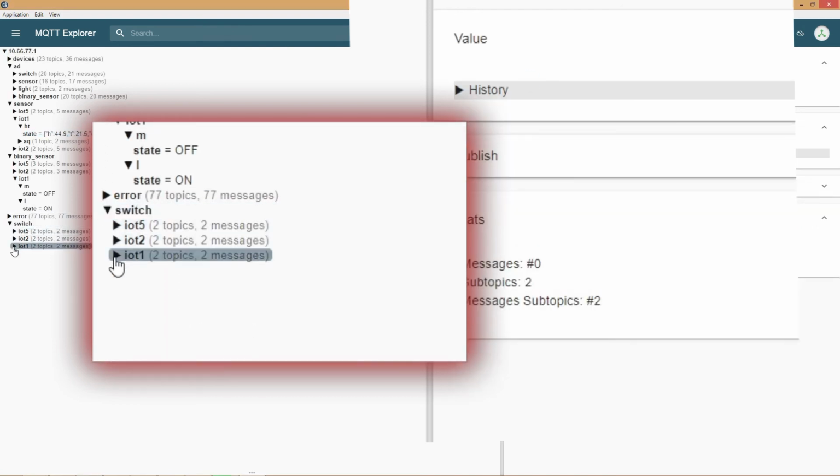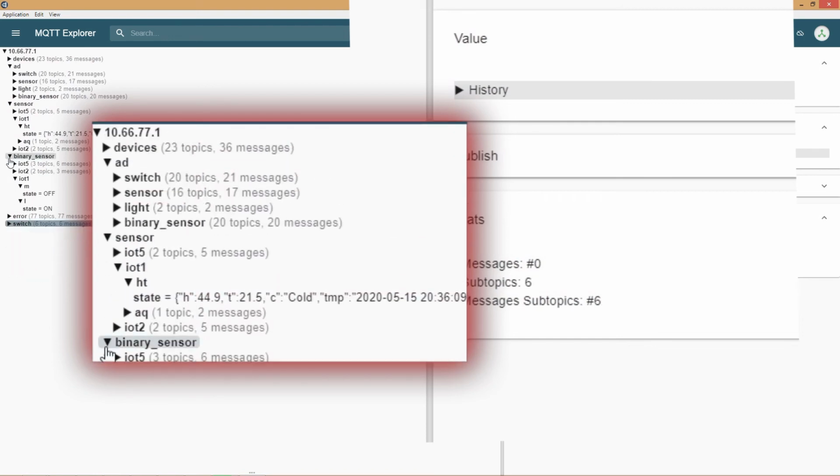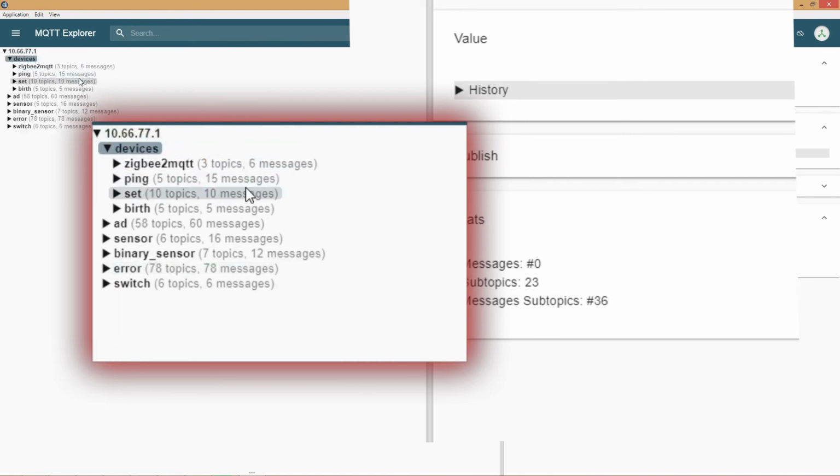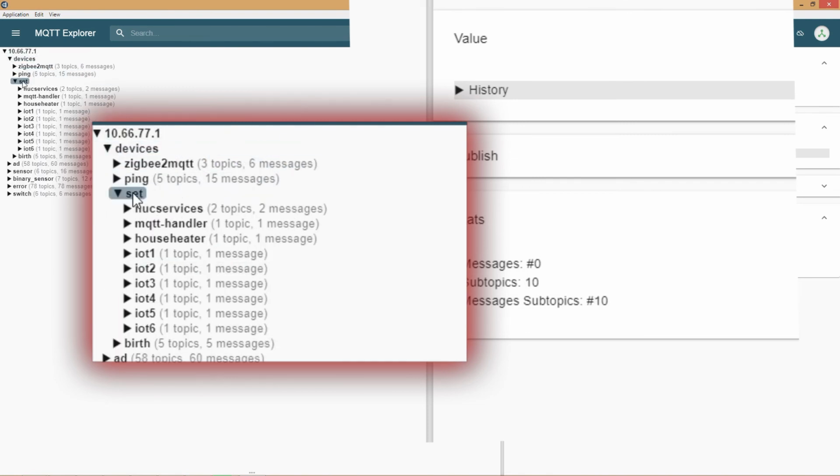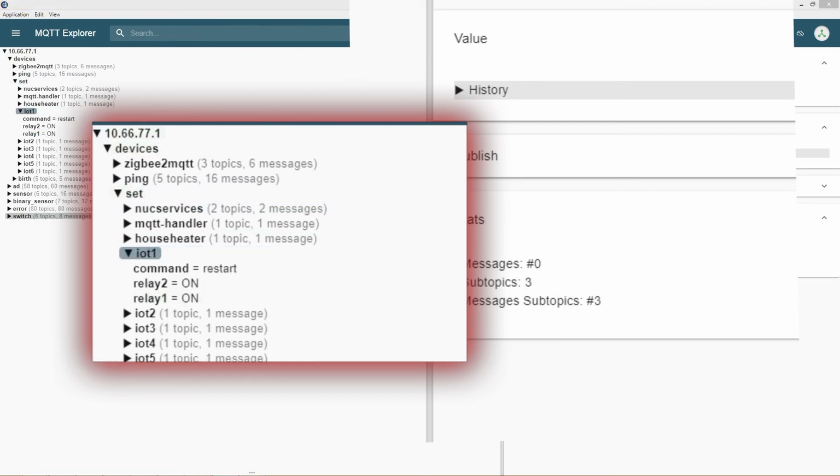Switch is the same as binary sensor in my case, as it just has two states. I have set the topic set under devices for all commands. Now remember IoT1 in auto discovery told Home Assistant where to send the command to. That IoT itself would be listening to that topic. You can see I have sent a request of relay1 to be off at that command topic. When IoT1 gets it, it did exactly that. That request was sent by Home Assistant when I pressed my light icon.